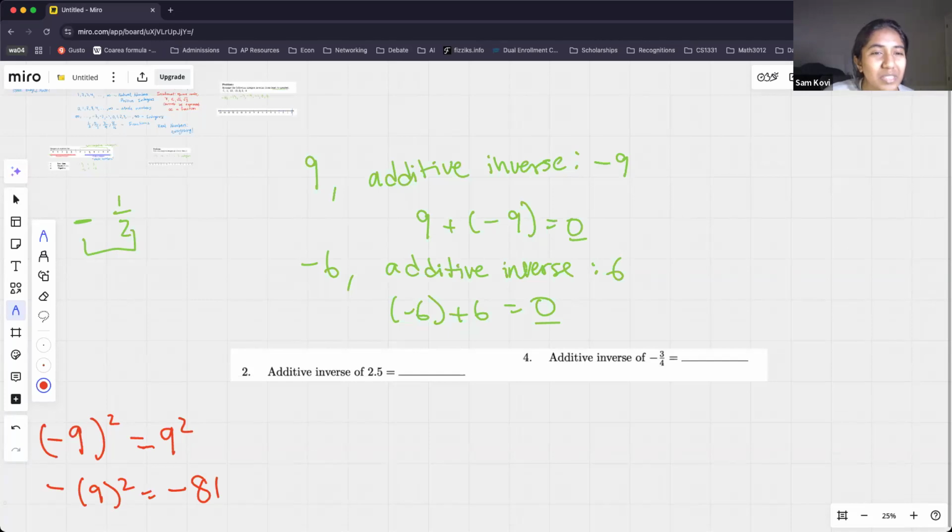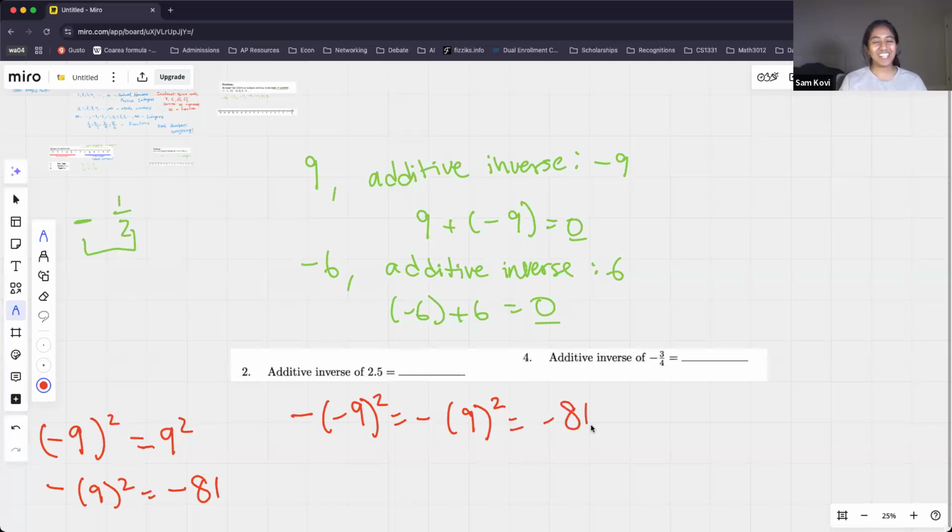Okay, awesome. Shreyans, what's your question? What if you had a negative outside the parentheses and then a negative inside the parentheses, and you had to square? Good question. Okay, really awesome questions about these signs. All right, so if I had a negative like this, it would actually just be negative. Remember, negative 9 whole squared is 81. So this will just be this squared. So your final answer is negative 81.